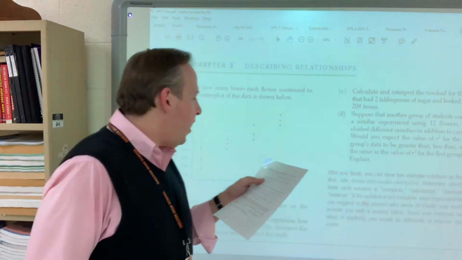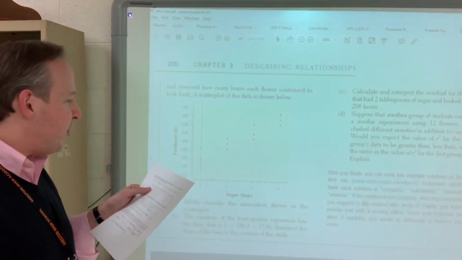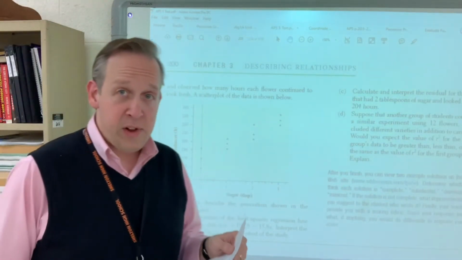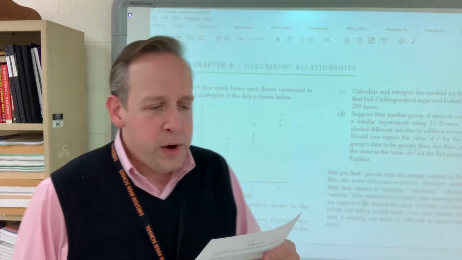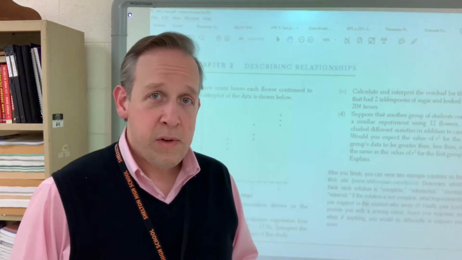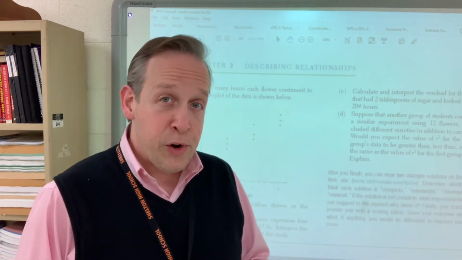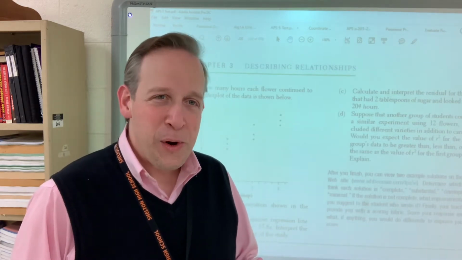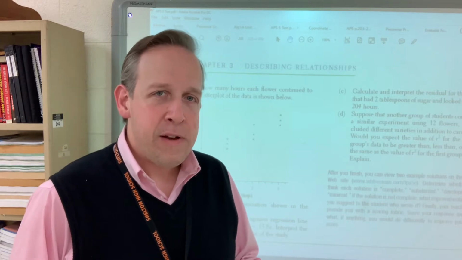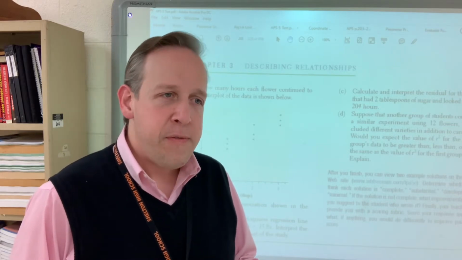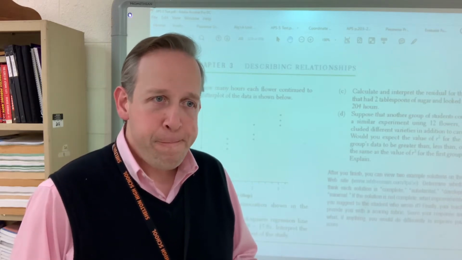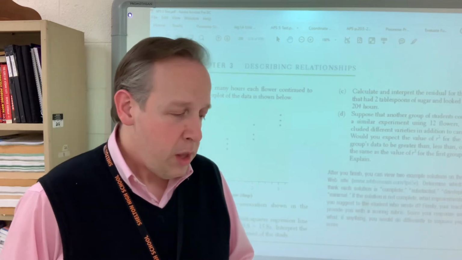Part B asks you to interpret the slope of the line in the context of the study. The slope was 15.8. So, brief interpretation. For every tablespoon of sugar added to the water, we expect to see an increase in hours of freshness of 15.8. That's really all the slope says.